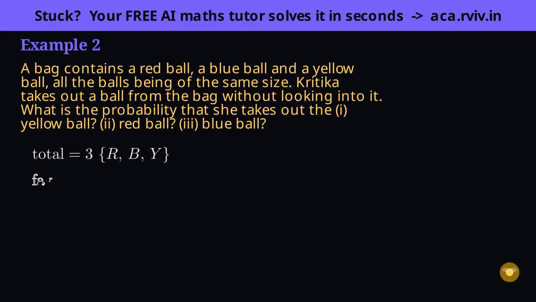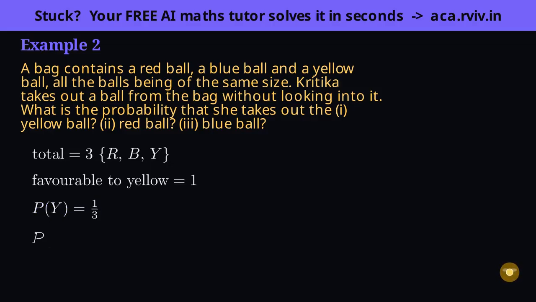Part 1 asks for yellow. How many balls are yellow? Just one. So exactly one outcome is favorable to our event. Favorable over total, one yellow out of the 3 balls. So the probability of drawing yellow is 1/3.